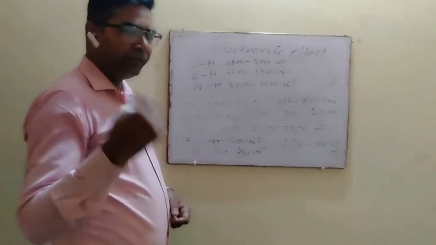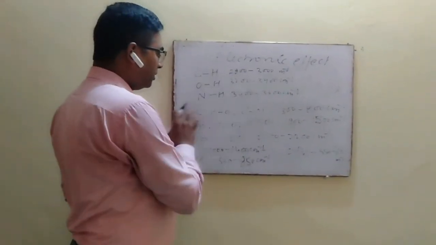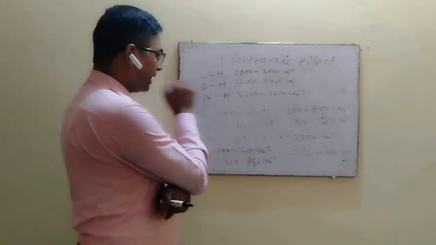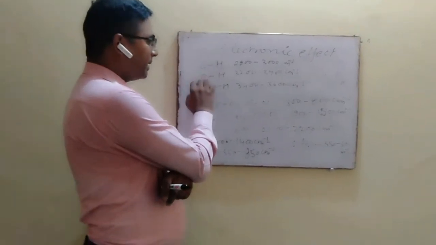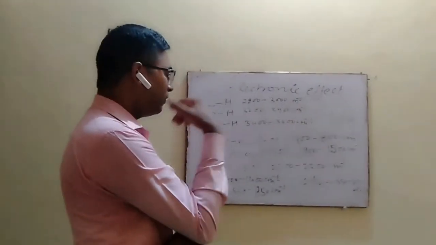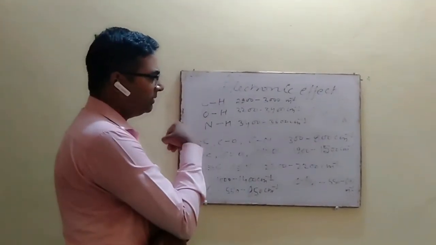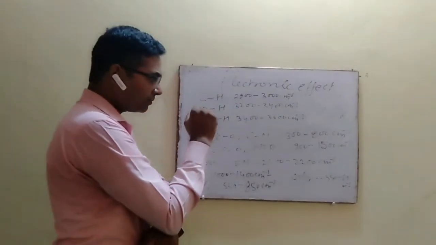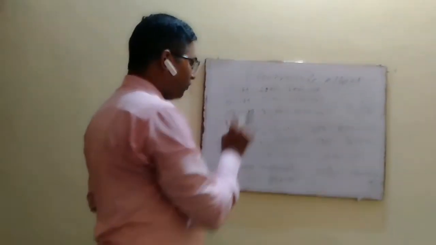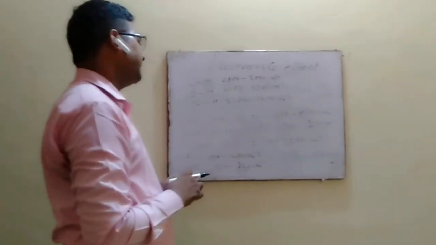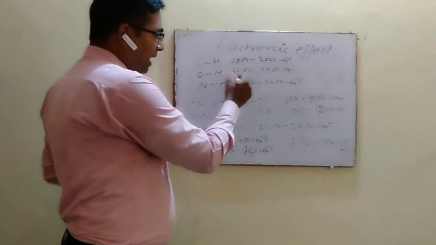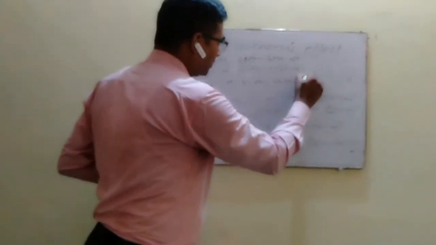But when we compare the OH bond with NH, we know that electronegativity of oxygen is more as compared to nitrogen, but the band in IR spectrum of OH group appears between 3200 to 3400 centimeter inverse, while it is 3400 centimeter inverse to 3600 centimeter inverse for NH. Why is the force constant in case of OH bond more as compared to NH bond, but the band appears at somewhat lower frequency?